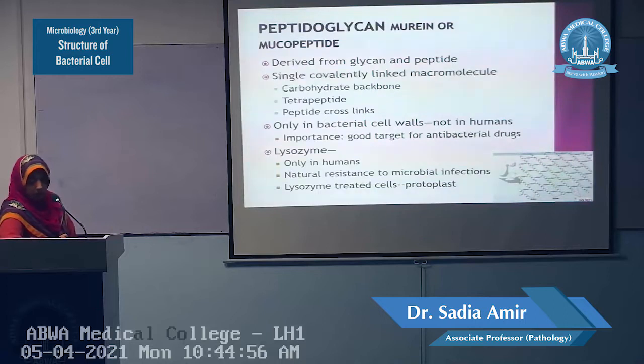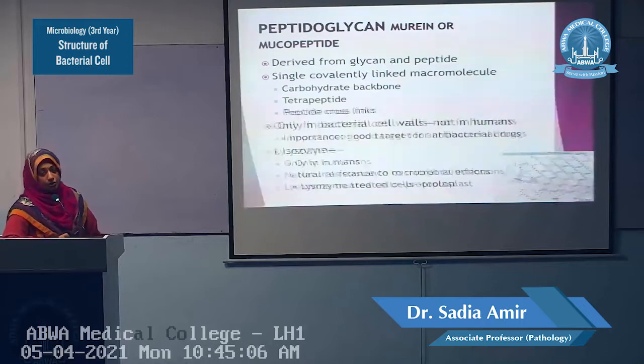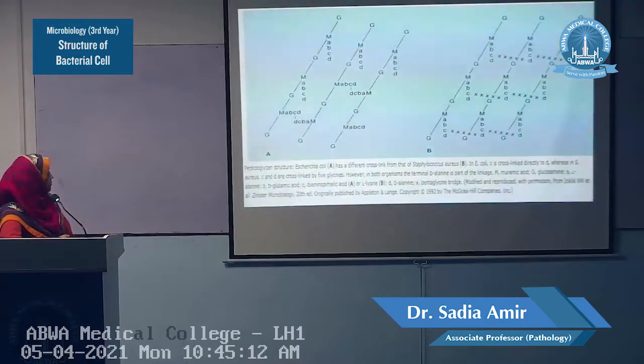We can select those antibiotics which can cause the breakdown of the peptidoglycan. As the peptidoglycan is present only in the bacterial cell, these antibiotics will be selective or specific only for the bacteria. They will not harm the human cells or the eukaryotic cells. So it is a good target for the antibacterial drugs.